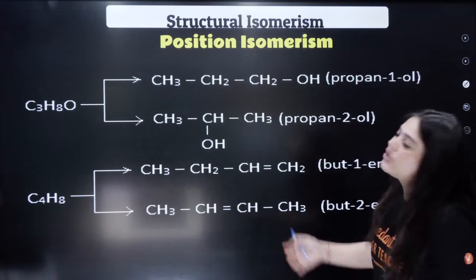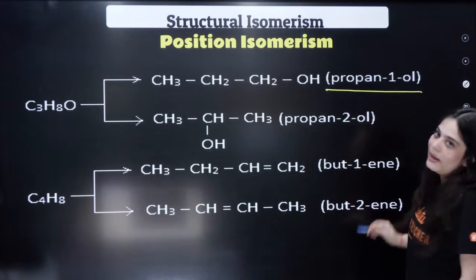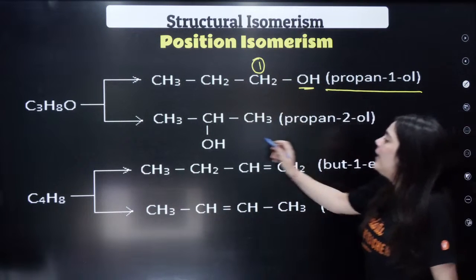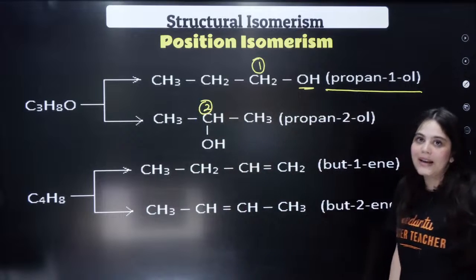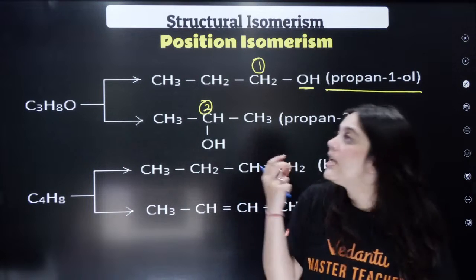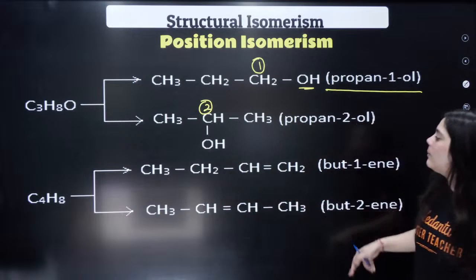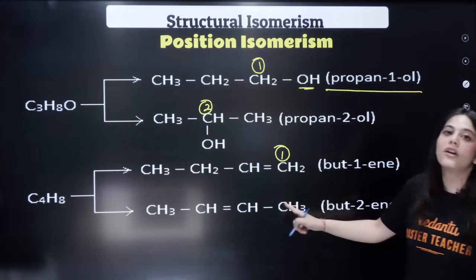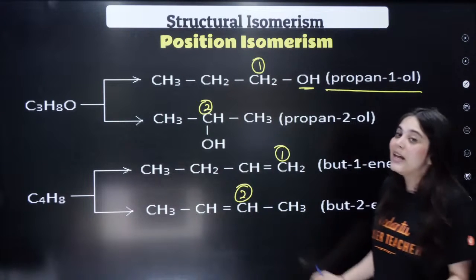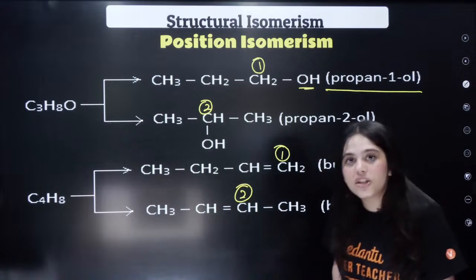Now, let's look at position isomers. Position isomers are what? For example, let us look at this propanol compound. In 1-propanol, the OH is on the number 1 carbon, but here the OH is on number 2 carbon, right? The chemical formula is same. What is happening? The position of the functional group changes. Hence, this is a position isomer. Similarly, look at this double bond over here. In the first example, the double bond is on the first position. In the second, the double bond goes to the second position. Hence, the position of the double bond, the functional group, is changing. Therefore, this is position isomerism.